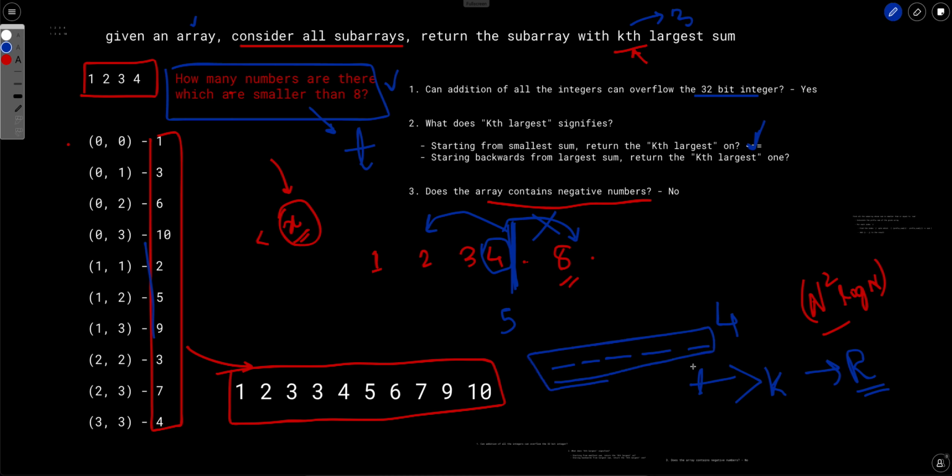So it doesn't make sense to search in the right part of the array, because on the right there are larger elements than 4. Similarly, if it is less than or equal to, we can search in the other part of the array. So clearly we can apply binary search here.